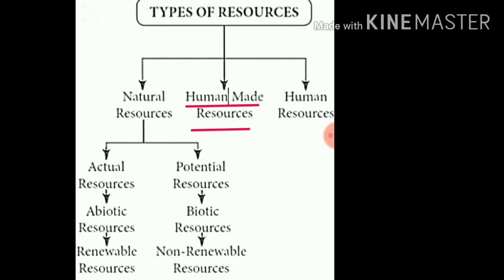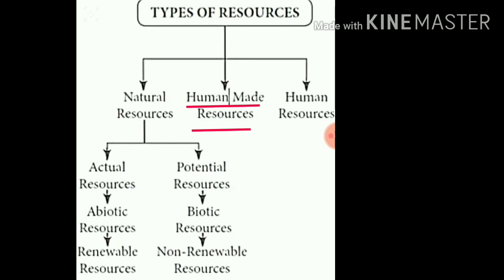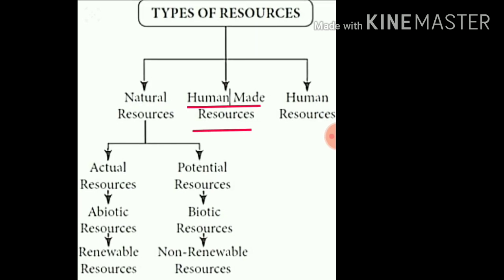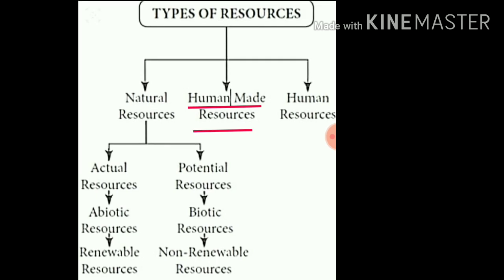Until they are used by human beings, these natural resources are not useful, and the process done by human beings makes them human made resources.